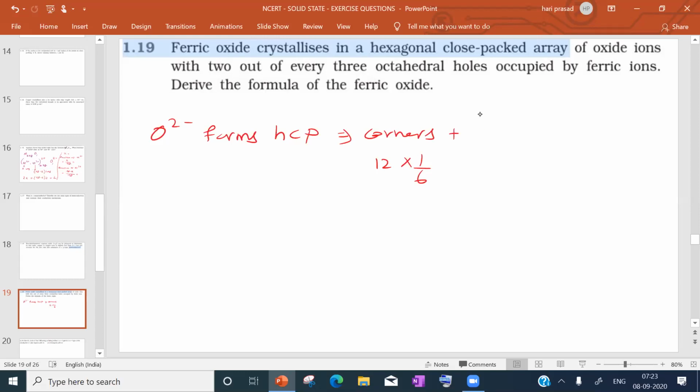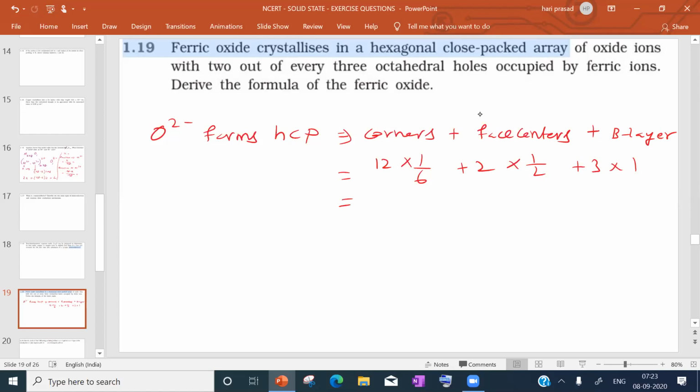Then face centers, how many? 2. Top hexagon 1 face center, bottom hexagon 1 face center, totally 2 face centers. Face center gives half share. Plus second layer between top hexagon and bottom hexagon, center B layer will be there. That B layer gives 3 particles as a triangle, that will give full share.